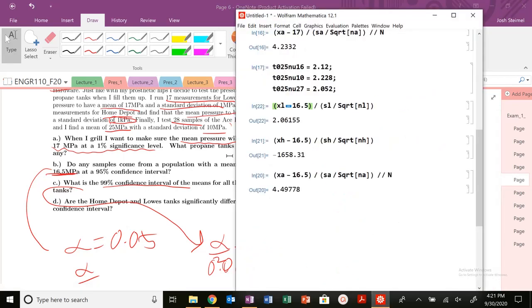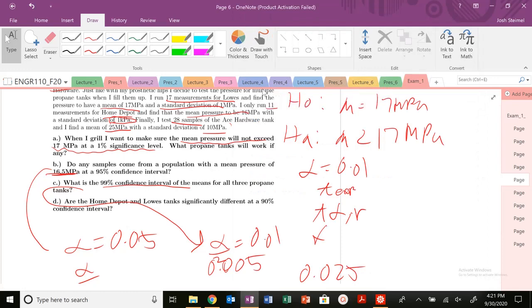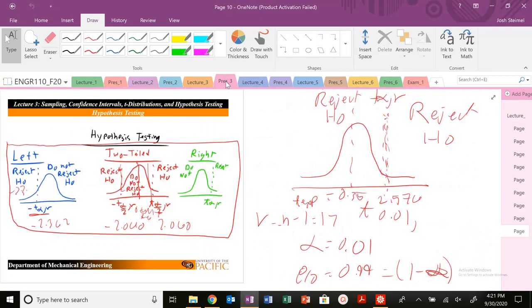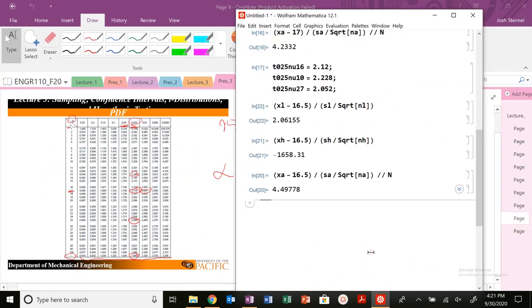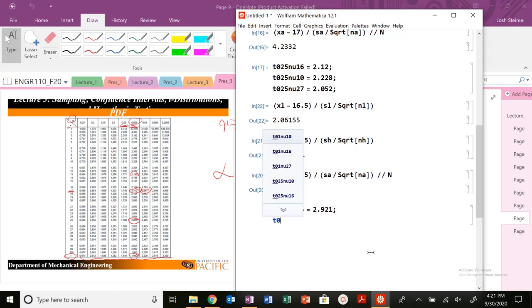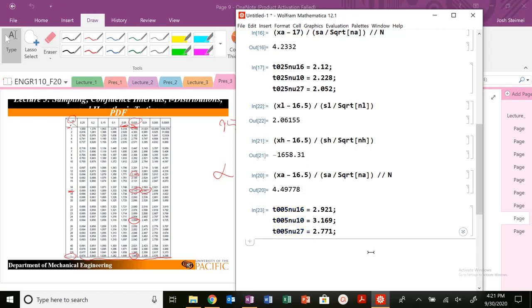So when I look back at this table, I now have my T of 0.005 with nu of 16 equals 2.921, T of 0.005 with nu of 10 equals 3.169, and T of 0.005 with nu of 27 equals 2.771. So those are those values.